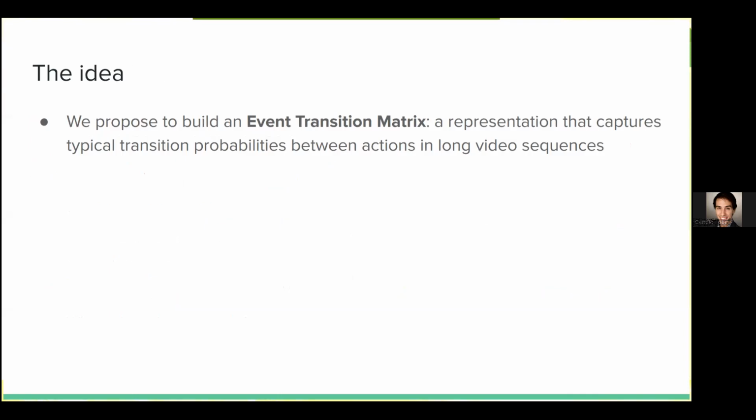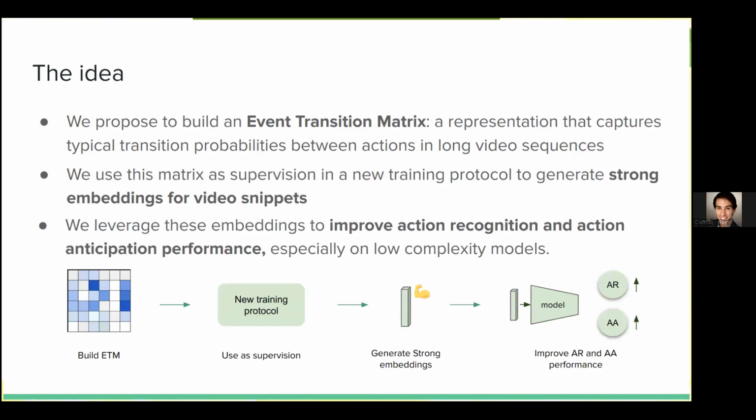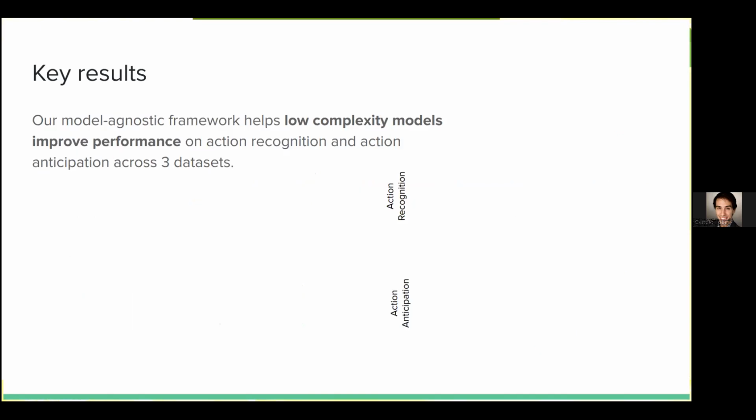To analyze this, we propose to build an event transition matrix, which is a representation that captures typical transition probabilities between actions in long video sequences. We use this matrix as supervision in a new training protocol to generate strong embeddings for video snippets. And then we leverage these embeddings to improve action recognition and action anticipation performance, especially on low complexity models.